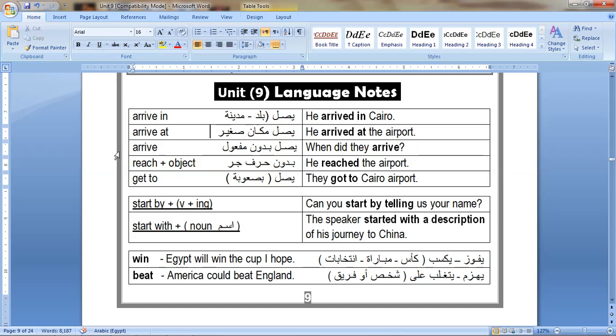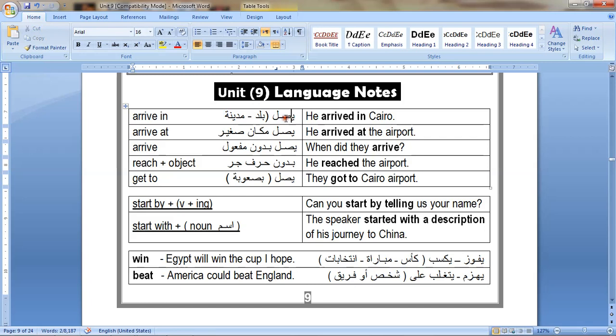In the last session we talked about the vocab of Unit 9, we studied it. Today we are going to study the most important new language notes of Unit 9, and then we are going to answer some multiple choices about the vocab. So let's start. The first word is arrive in.